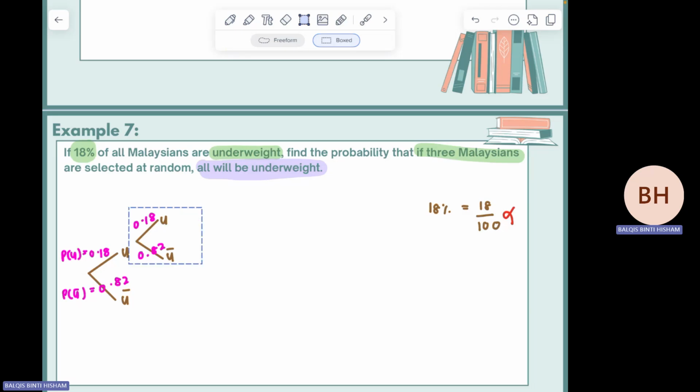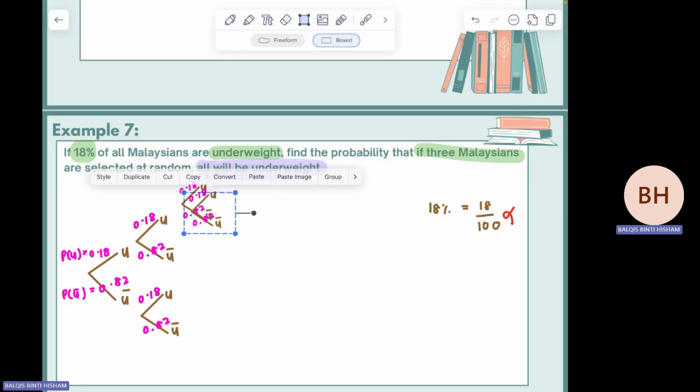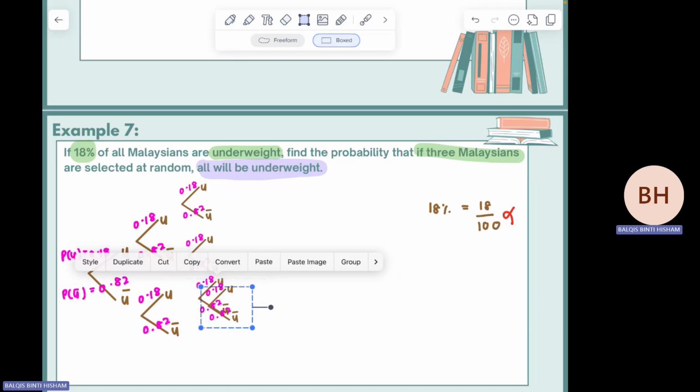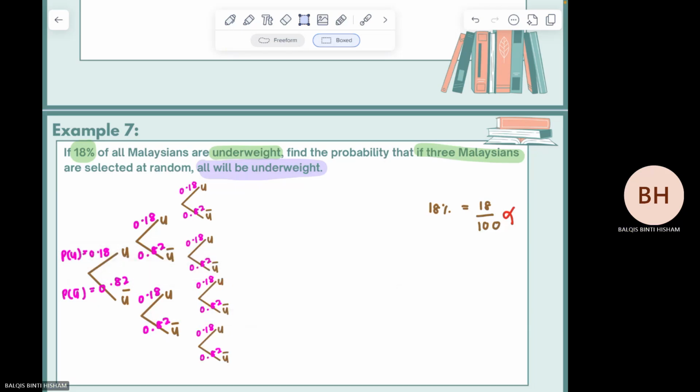The second one is the same. The second selection is also the same, and the third one is the same too. The third one also has the same possibilities. So madam copies everything. The question asks, all will be underweight. So which event is that? Underweight the first one, underweight the second one, and underweight the last one. So this is the outcome the question asks for, which is P underweight intersect underweight intersect underweight.